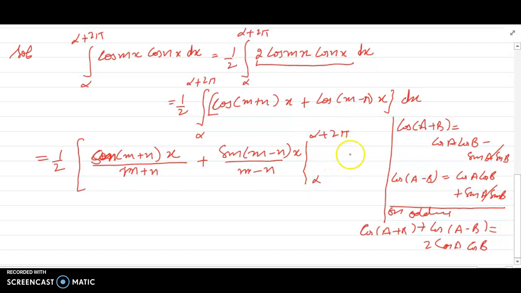We are working for the case when m is not equal to n. See what will happen.